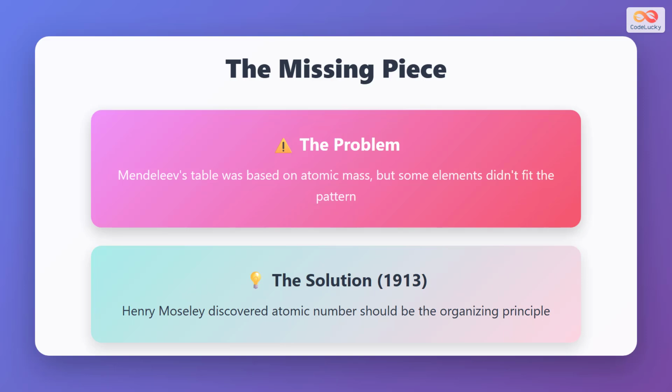Despite its success, Mendeleev's table had one problem. It was based on atomic mass, and some elements didn't fit perfectly. The solution came in 1913 when Henry Moseley made a crucial discovery. Moseley found that atomic number, which is the number of protons in an atom's nucleus, should be the organizing principle instead of atomic mass. This discovery perfected the periodic table and explained why some elements needed to be reversed in order.